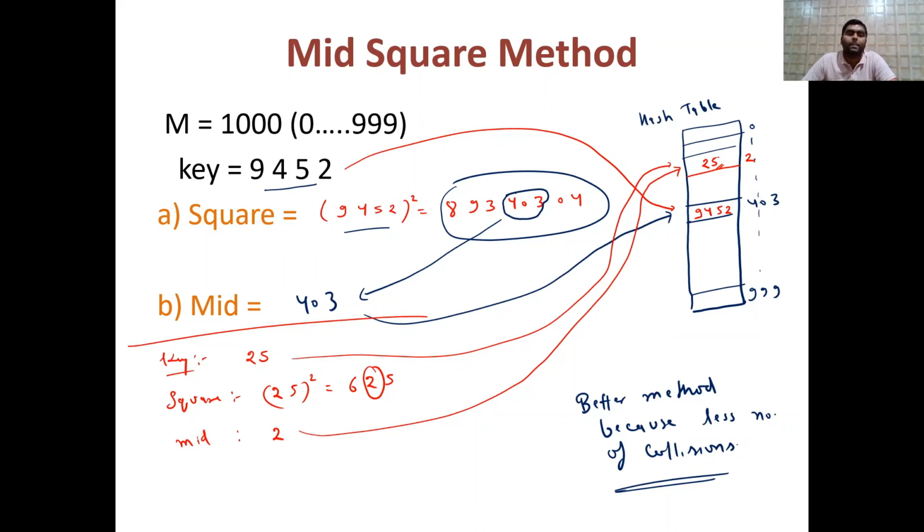The fold shifting method is where there are groups of folding, 3 3 or 2 2, and you add them and store at the resulting value. The fold shifting method is quite useful and has fewer collisions. And finally we saw the mid square method: whatever key is given, square it, find the middle element, and store the key there. It is also a better method because of fewer collisions.